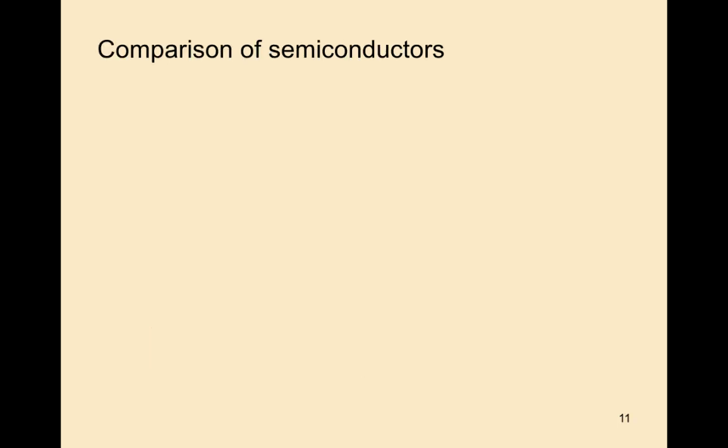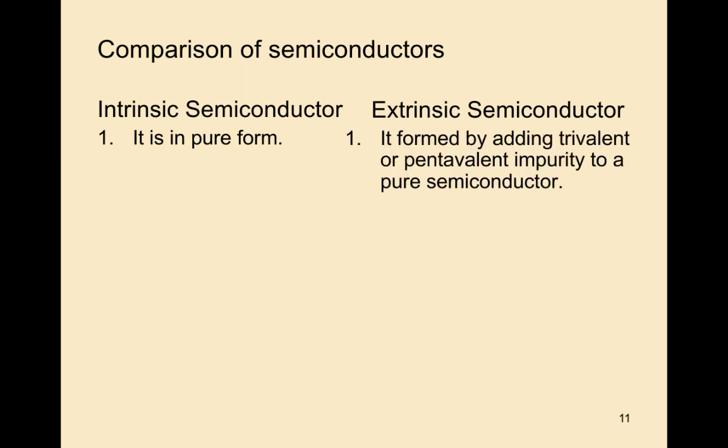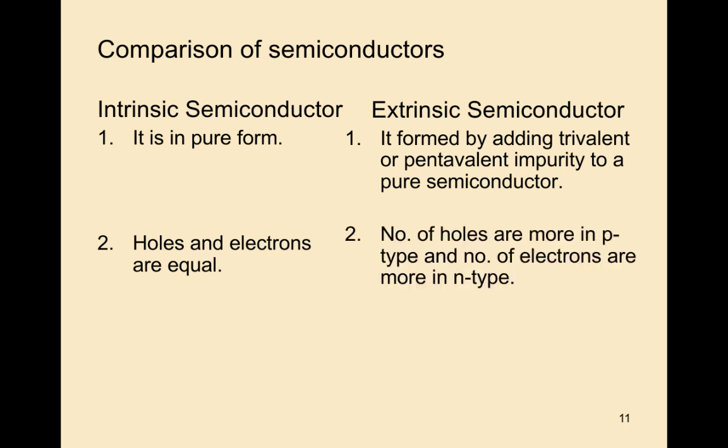Now we observe the comparison of intrinsic semiconductor and extrinsic semiconductor. An intrinsic semiconductor is a pure form of semiconductor, whereas an extrinsic semiconductor is formed by adding impurity to a pure semiconductor. Holes and electrons are equal in an intrinsic semiconductor, whereas in an extrinsic semiconductor the number of holes is greater in p-type and the number of electrons is greater in n-type.